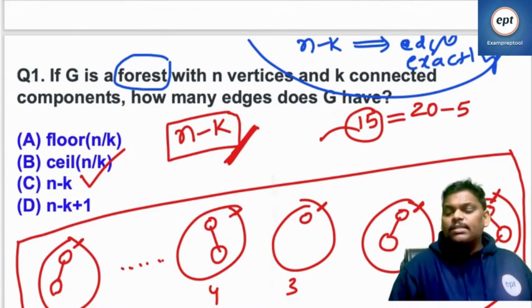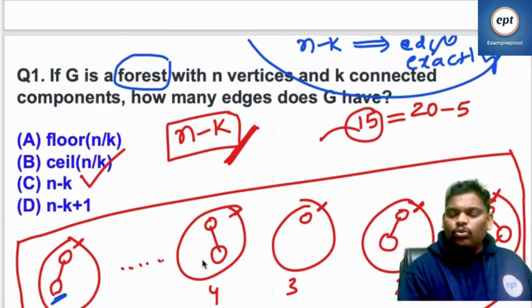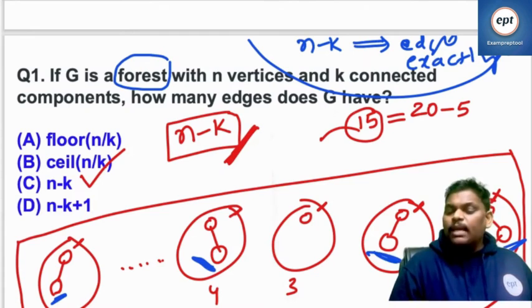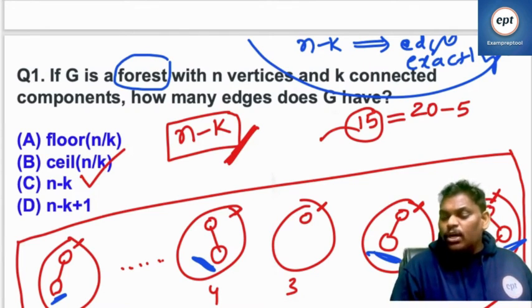Because it is a forest, there is no cycle, so every new vertex will give one edge only. N minus k people, n minus k edges, exactly, not less, not more.